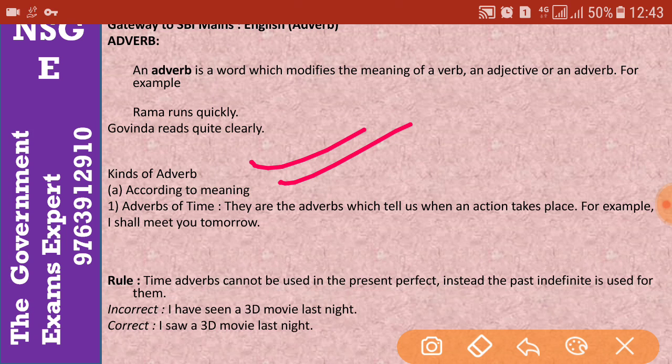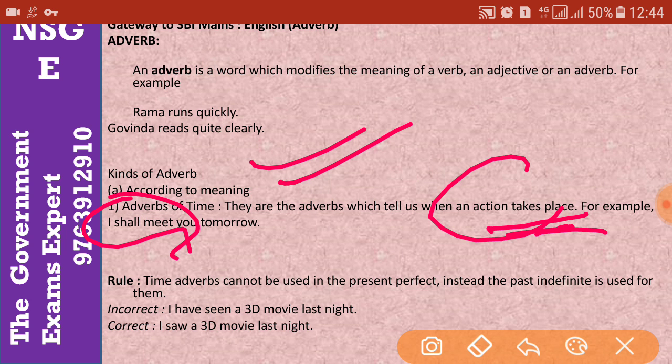They are adverbs which tell us when an action takes place. That means the time of the action. This is called the adverbs of time, when an action takes place. Clear? For example, I shall meet you. I shall meet you when? Tomorrow. When? Tomorrow. So this is called the adverbs of time.